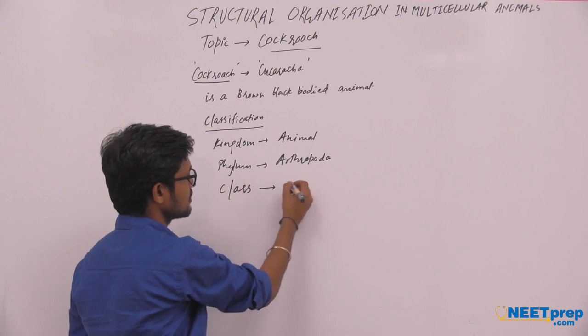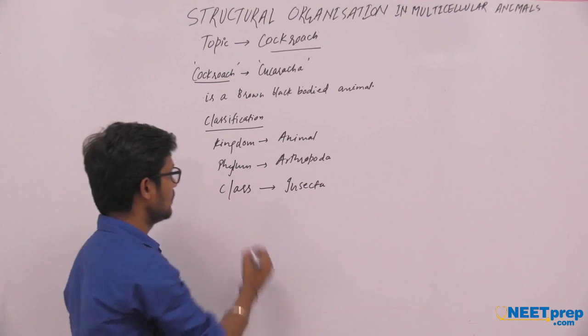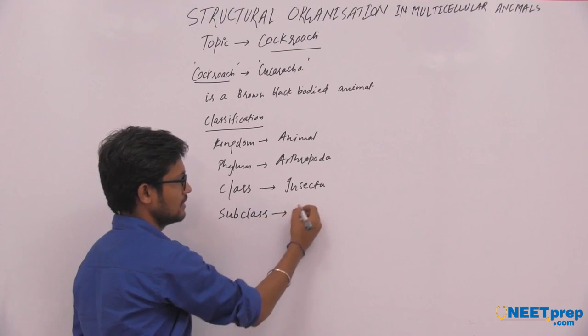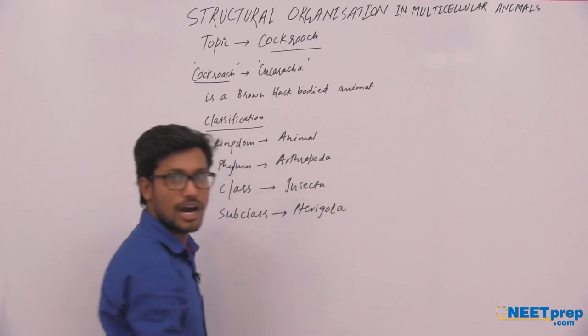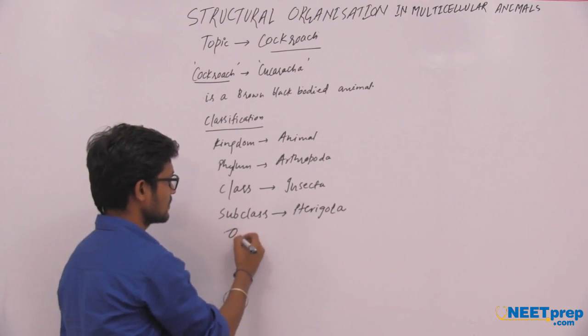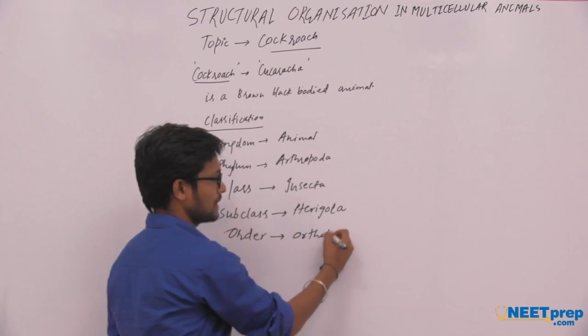Class is Insecta. Subclass is Pterygota. After that, order is Orthoptera.